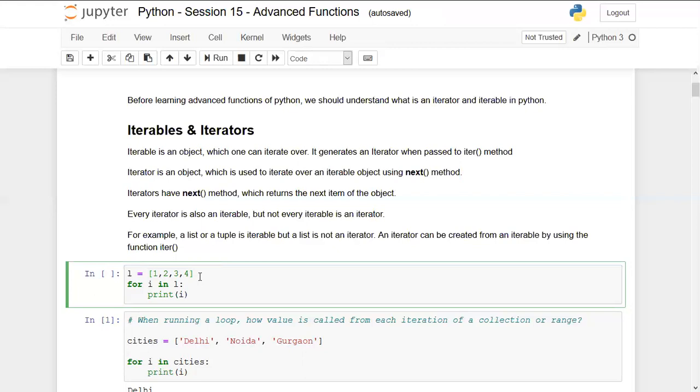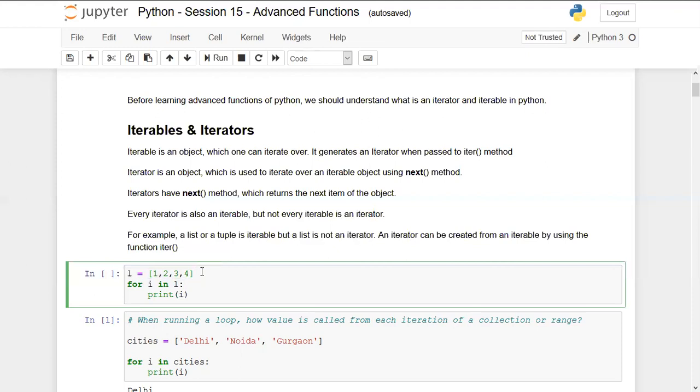And now the question comes, how does this loop stop? The answer I already told: Python already knows how many elements are there in the list, or any sequence or any iterable. So it just executes the next function up to that specific number only. Once it has reached the limit, here the number of elements is 4, once it has executed the next method 4 times, it will automatically stop the execution of the for loop. So this is the basic idea of how a for loop works under the hood.